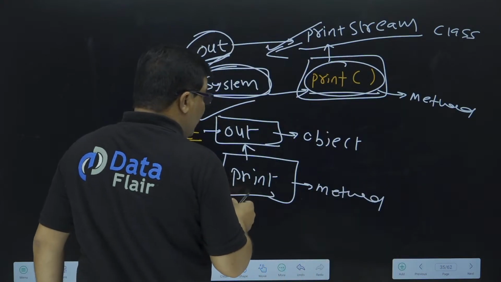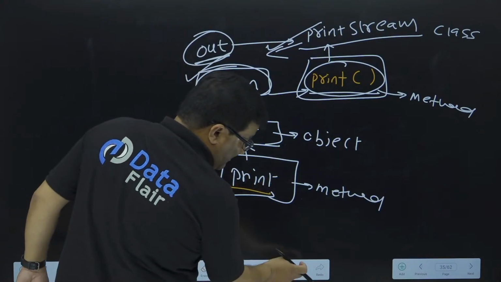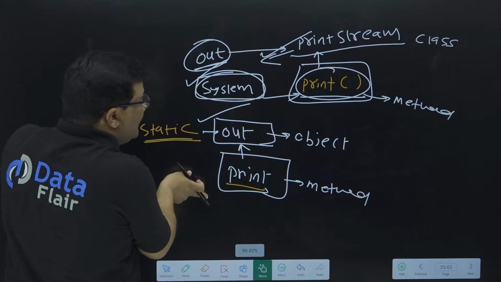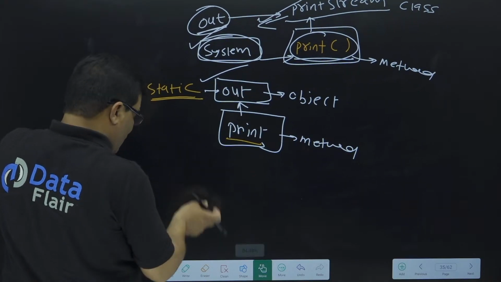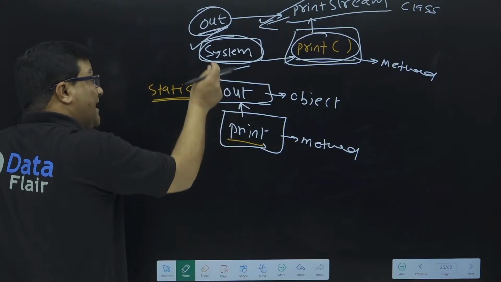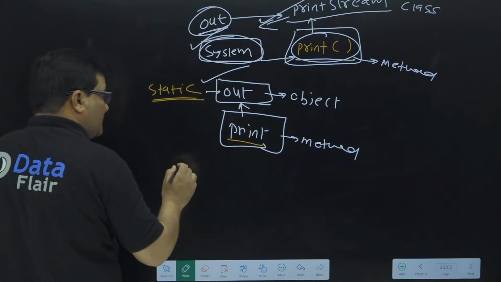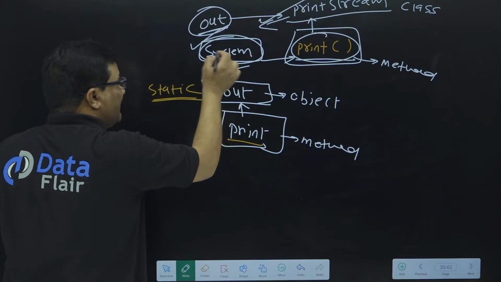If I need to call this print method, exactly the scene is why we write System.out.print. Let me show you. To call this print method, the out object is compulsorily required, and out is a static object of the System class. So we directly access this out object with the class name.